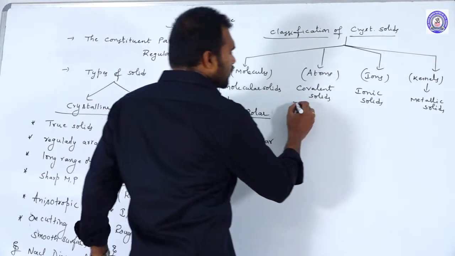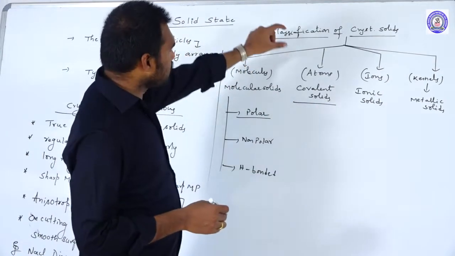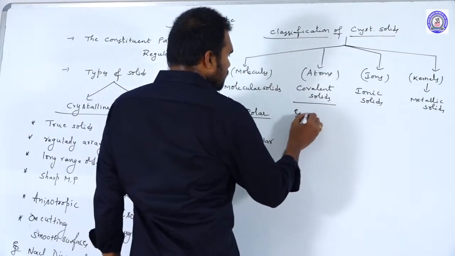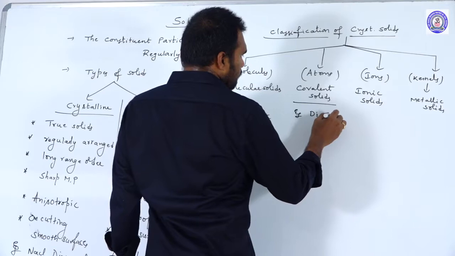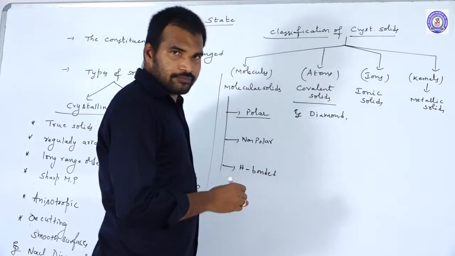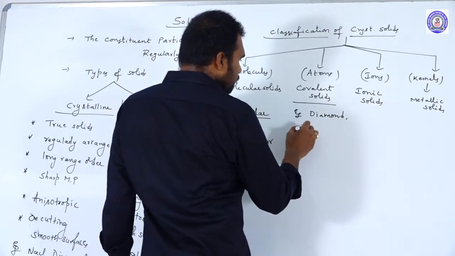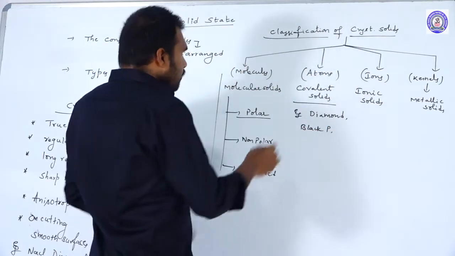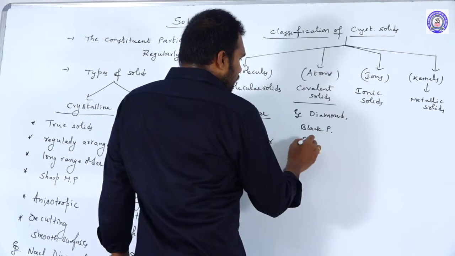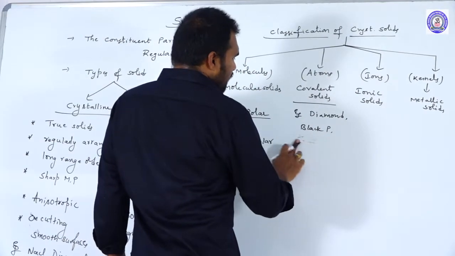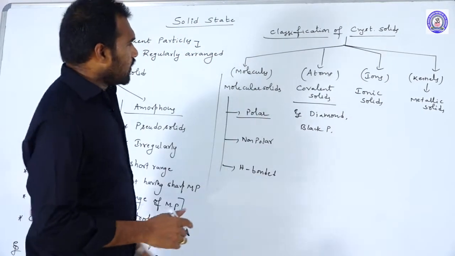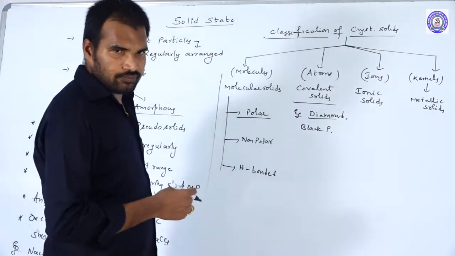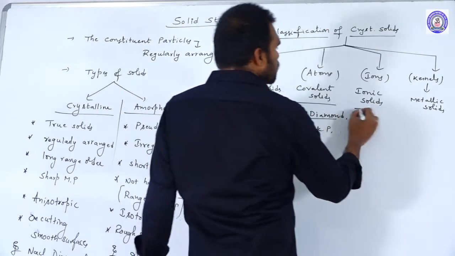Next, coming to the covalent solids. Covalent solids means where the constituent particles are what? Atoms. Examples for this are diamond and black phosphorus. S8 will not come. So black phosphorus. Here the constituent particles are what? Atoms.